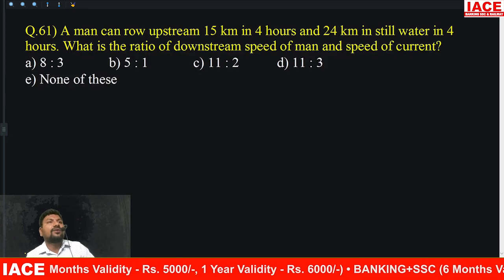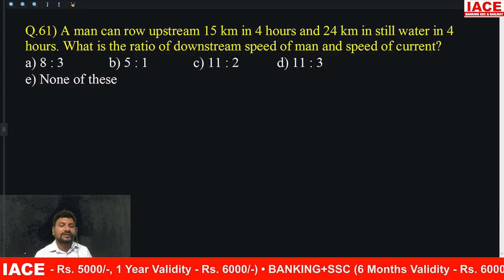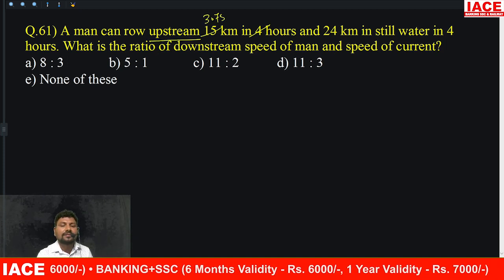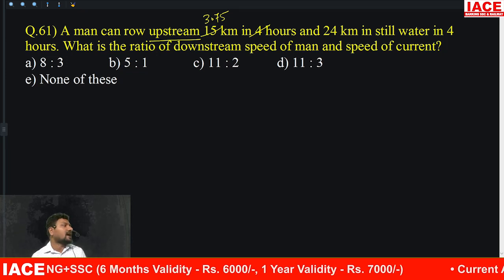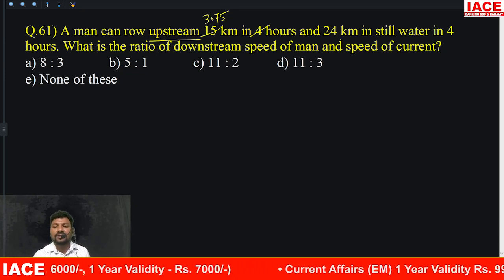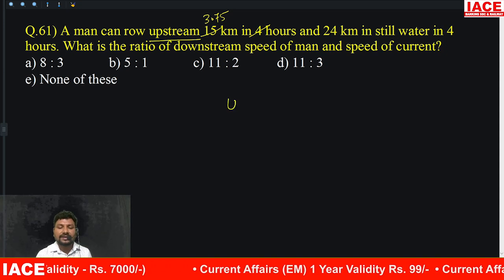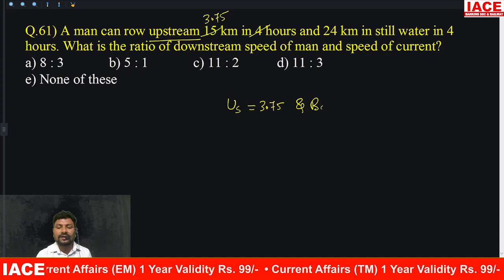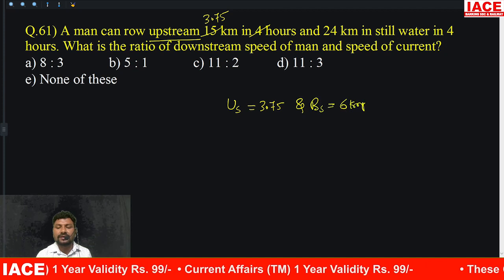A man can row upstream 15 kilometers in 4 hours. Upstream speed is how much? 15 divided by 4 means 3.75. 15 half value 7.5, half value 3.75. Then 24 kilometers in still water. That means upstream speed you know is 3.75. And boat speed you know is 6 kilometers per hour.